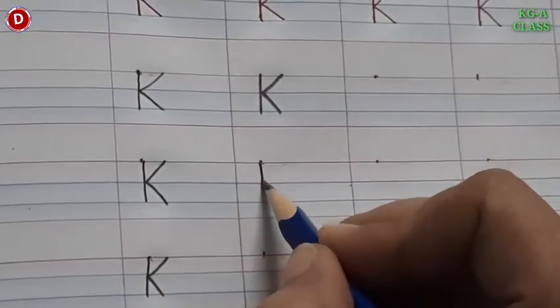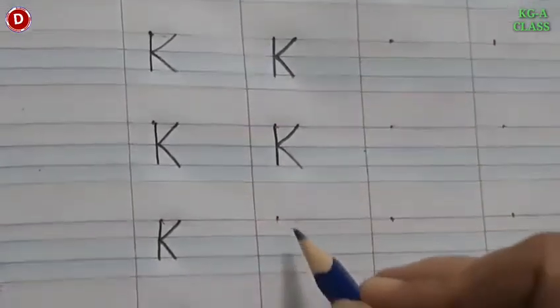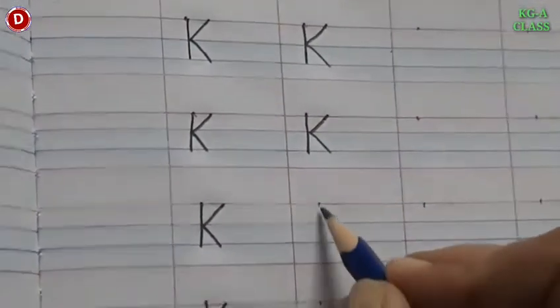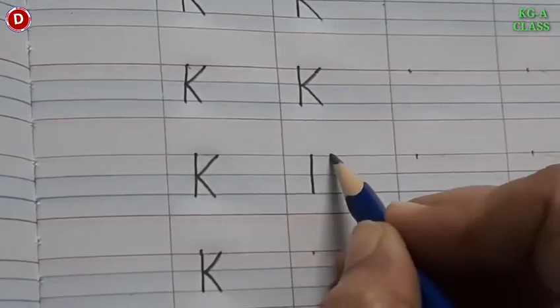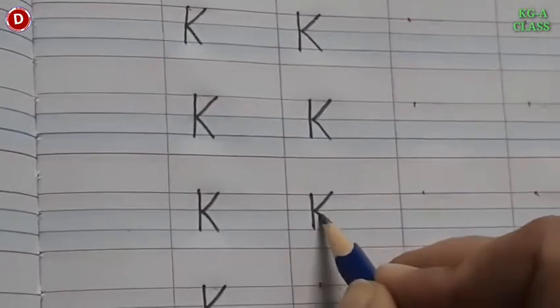So K for kite. What are the other things which start with letter K? K for king, K for kangaroo, K for kettle, and K for key. Revise them also, and in this way you have to write capital K.